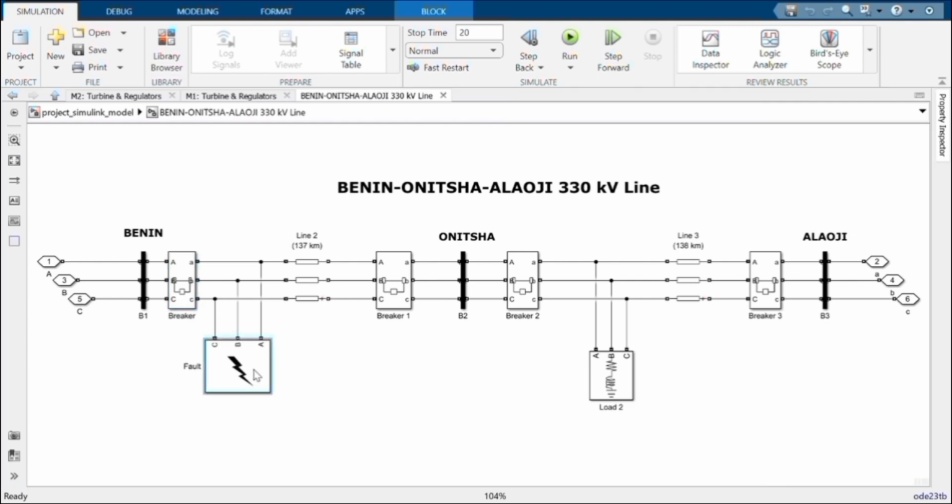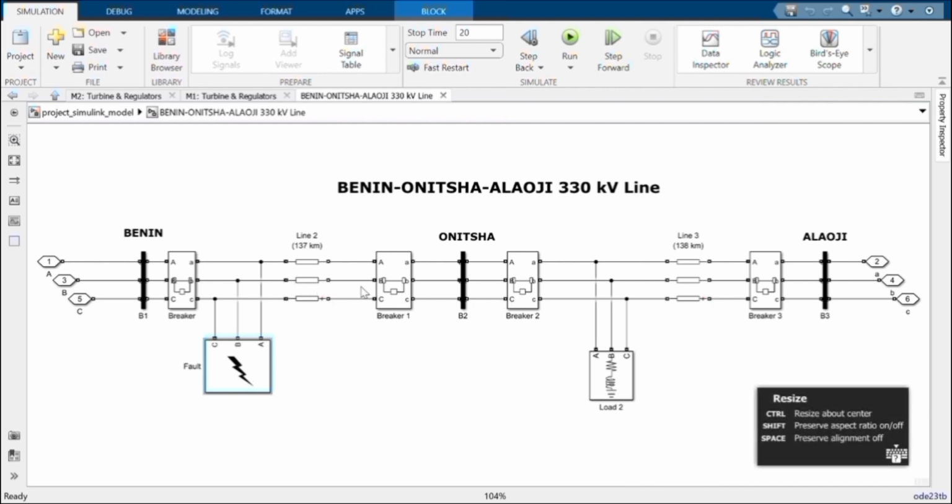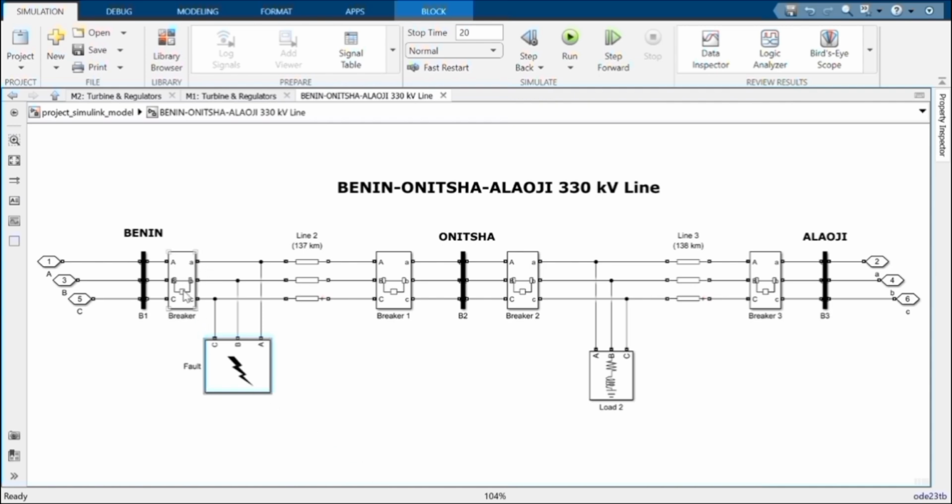This fourth block we use to model the faults. If we choose just this and this, it runs the single-phase to ground fault. It can also run the double-phase to ground fault by this, and then the three-phase to ground fault. If we want to run a sudden drop in a generator, we can just open this breaker, and it drops that particular generator. The same thing applies to this.